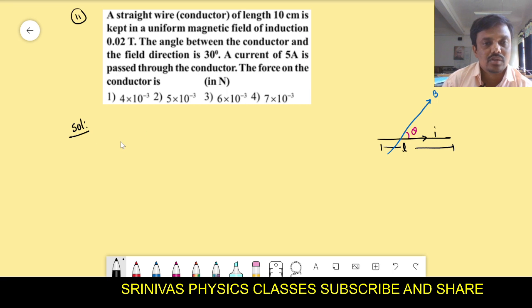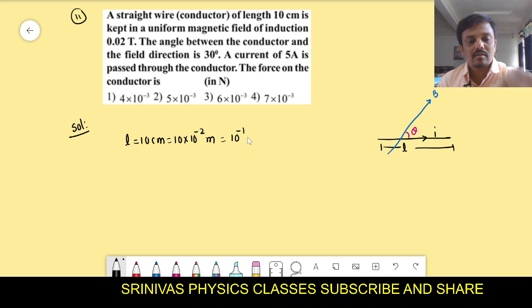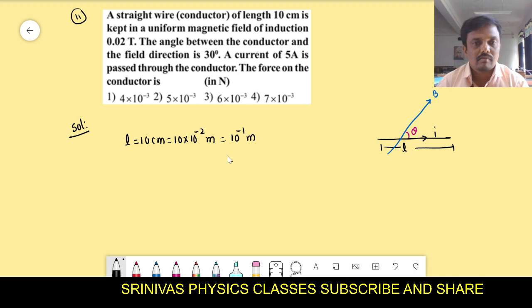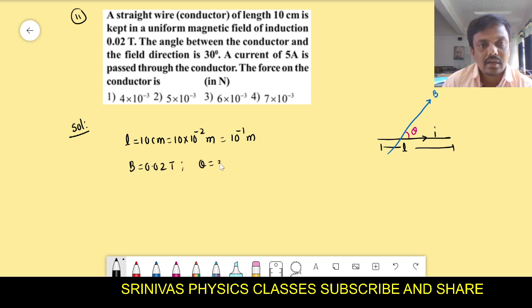What they gave in the question? First you write the length of the conductor. They gave 10 centimeters. That is 10 into 10 to the power of minus 2 meters. We will convert that to 10 to the power of minus 1 meters. And one more information they gave, that is kept in the magnetic field, that is 0.02 Tesla at an angle 30 degrees, right? And the current in the wire is 5 amperes. Then the force on the wire is what?